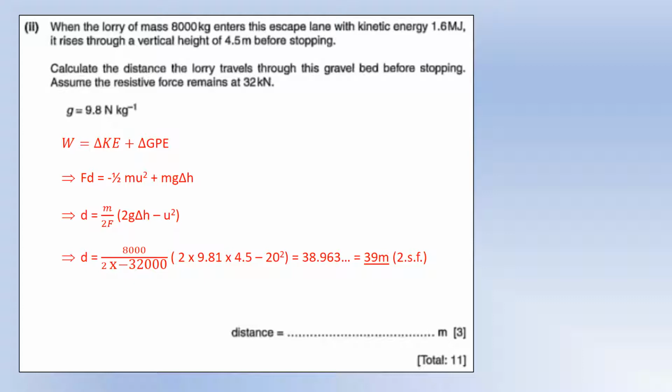And remember, 32,000 is acting against the motion, so it's going to be minus 32,000. And we can calculate that the distance is 38.9, and so on, which is about 39 meters, thus completing the section.